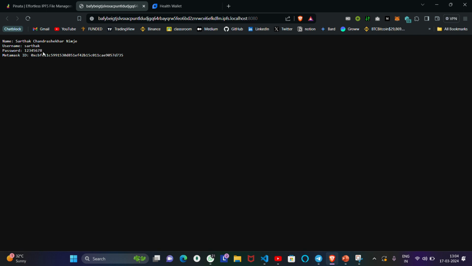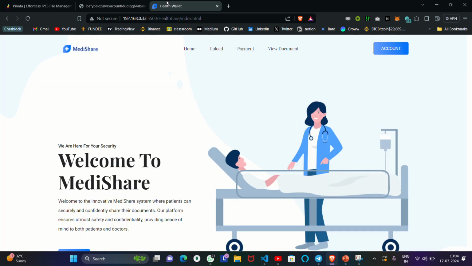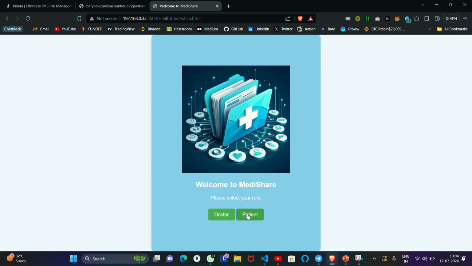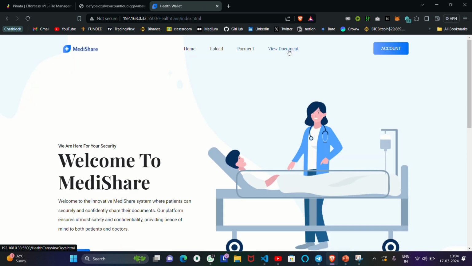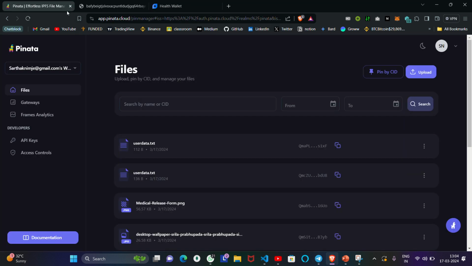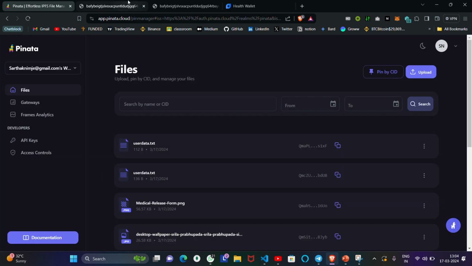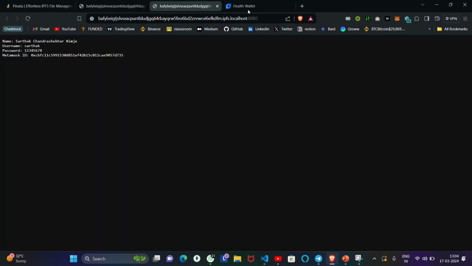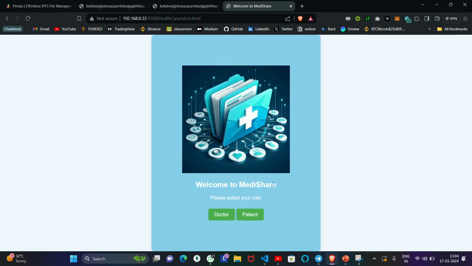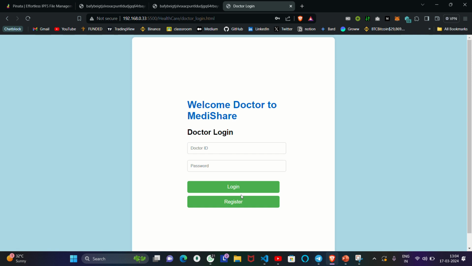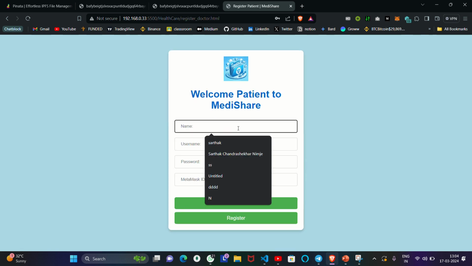So our data is stored here in the user data.txt file. This is our data for Sarthak Chandrasekhar Nimji: username, password and MetaMask ID. Now if the user wants to log in further, he will directly go there, put in his details and log in as well. After login is successful, all this is fetched from the Pinata database, which is stored here in the user data.txt file.